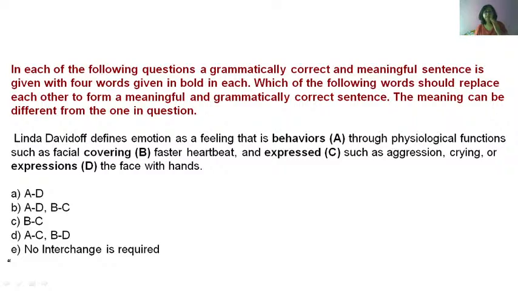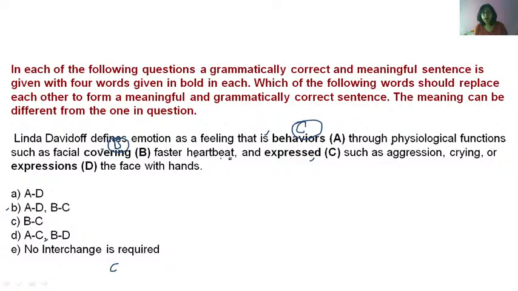Linda Davidoff defines emotion as a feeling. Emotion as a feeling, that is, now emotion is done what? Emotion is expressed, right? So that is expressed. So option C comes here. Is plus main verb is expressed through physiological functions such as facial. Now emotions are expressed how? Yes, passive voice. Yes. Emotions are expressed how? Tell me. Through facial expressions. Expressed using facial expressions. So D.